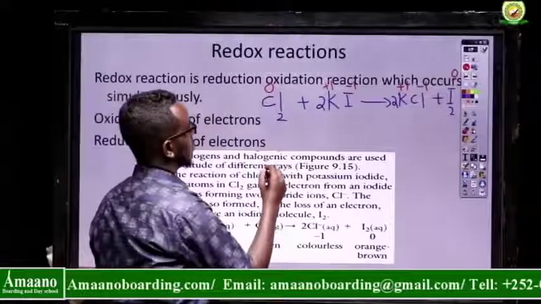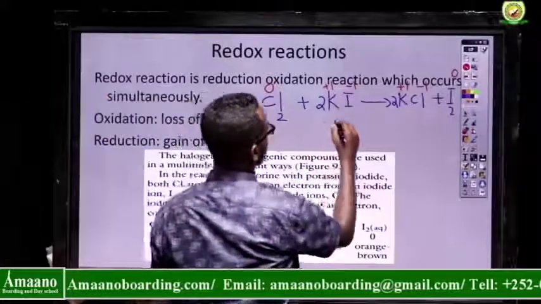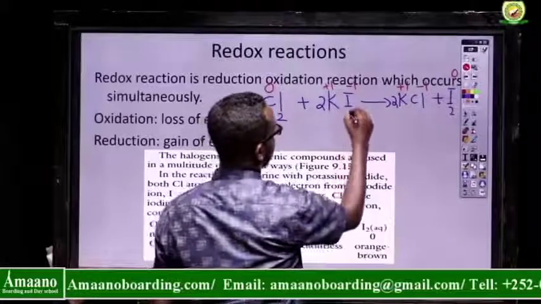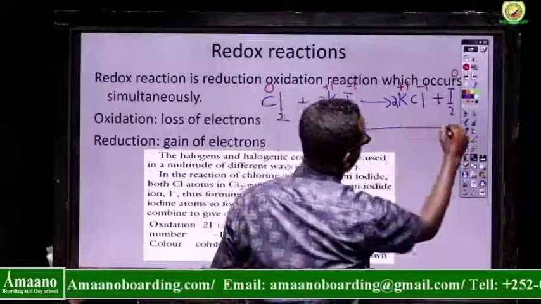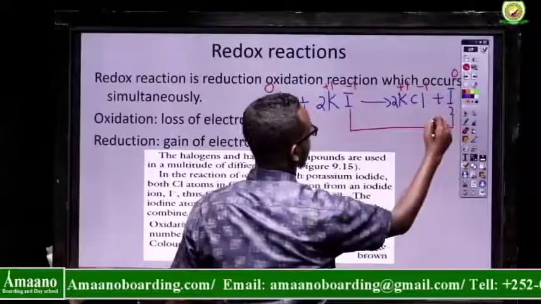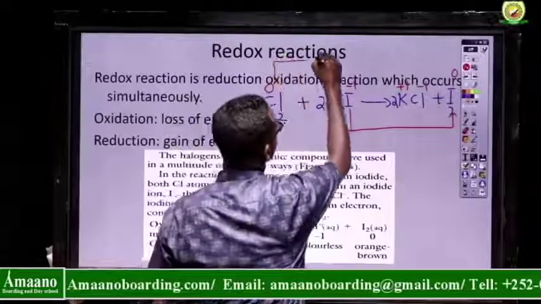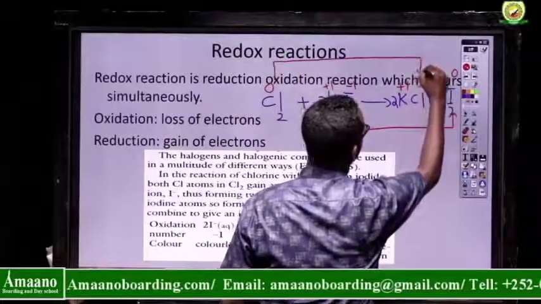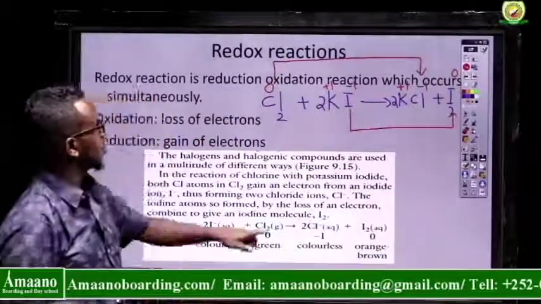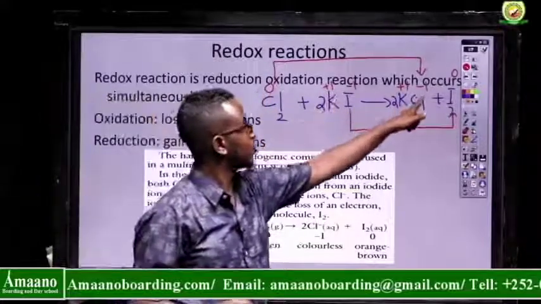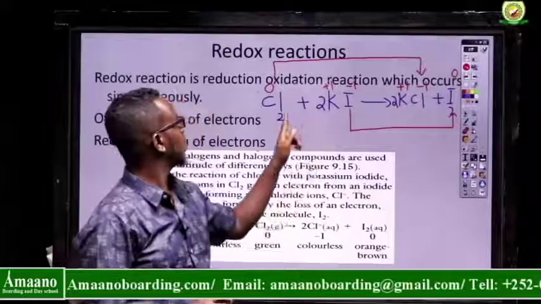Start from here. Chlorine came from 0 to negative 1.